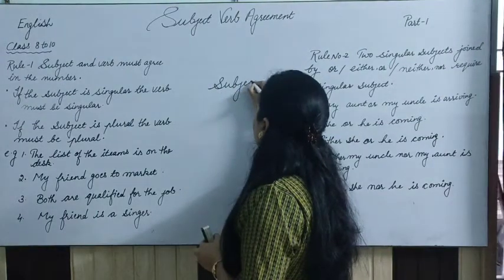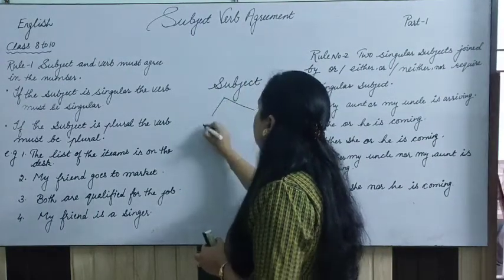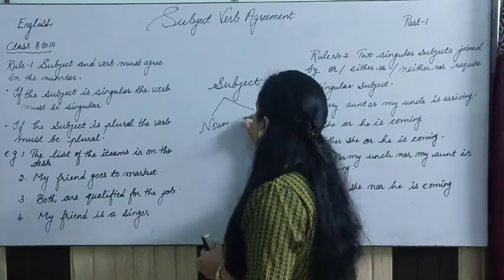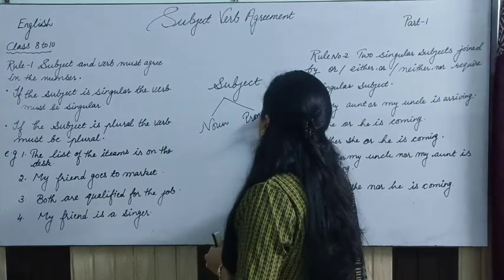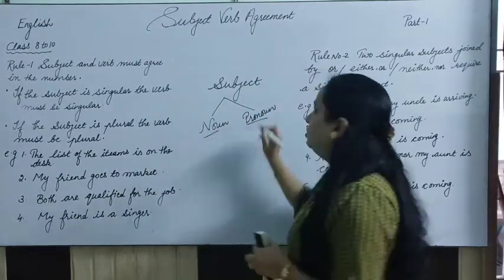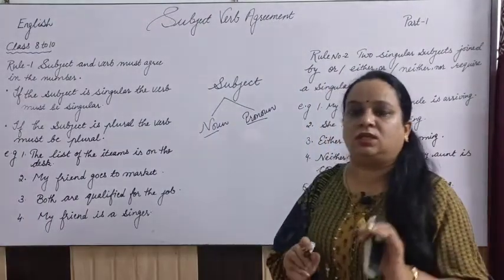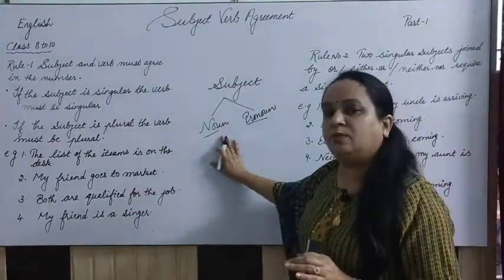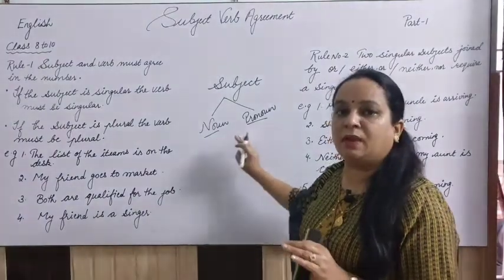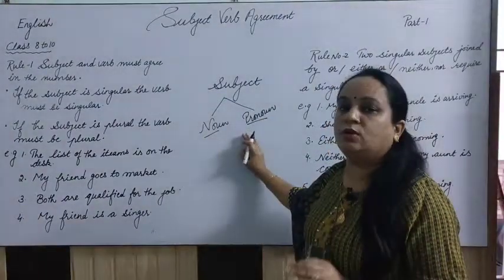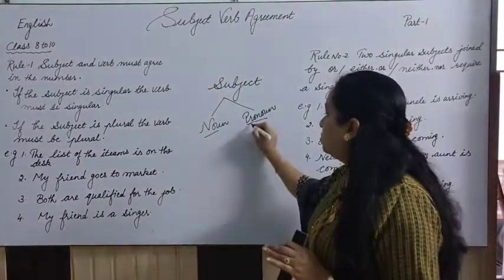When we talk about the subject, this subject may be a noun or a pronoun both. It is not necessary that every time this is a name, right? It may be a pronoun. When we talk about pronouns, what are the pronouns?